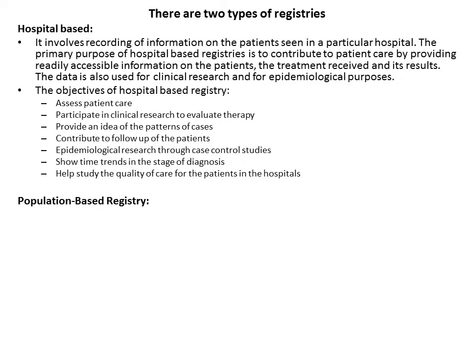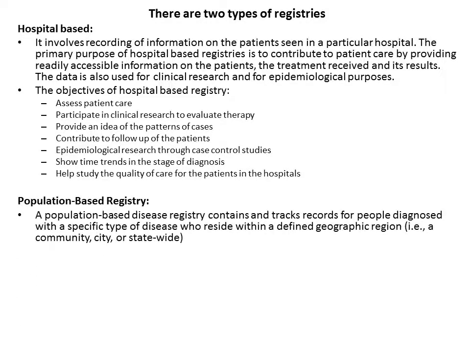Population-based registry is a registry that contains and tracks the records of people who are diagnosed with a specific type of disease and who reside within a defined geographic region. They may be treated in any hospital, but the register, which is population based, has an entry for their name.